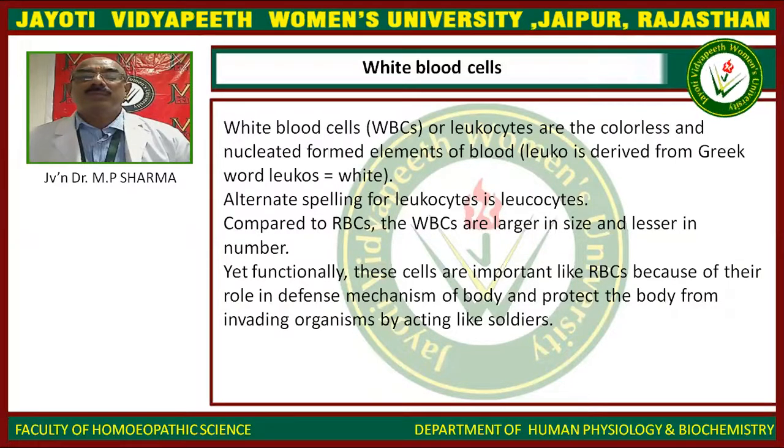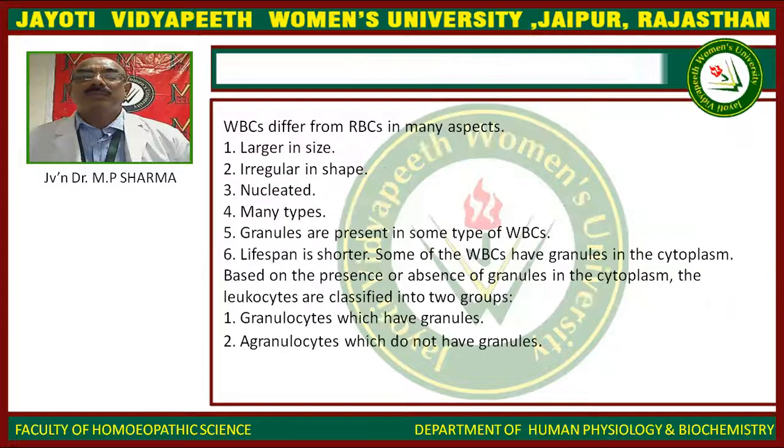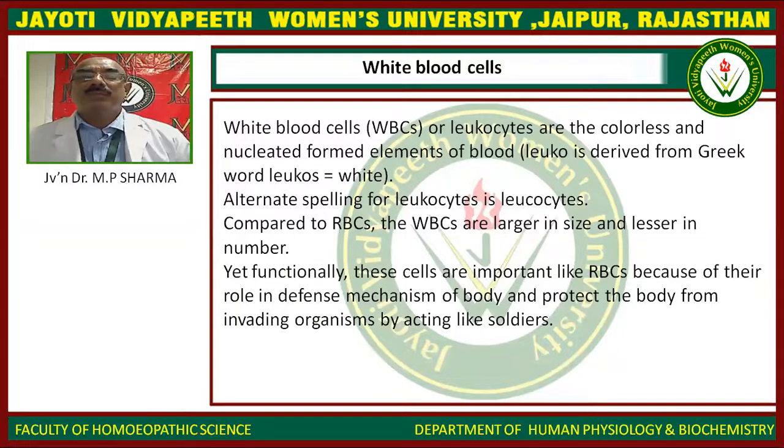Yet functionally, these cells are important like RBCs because of their role in the defense mechanism of the body, protecting the body from invading organisms by acting like soldiers.